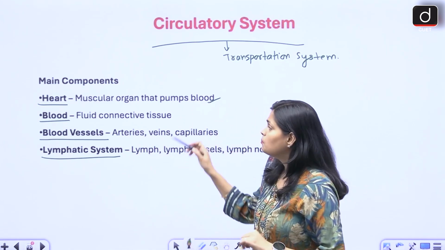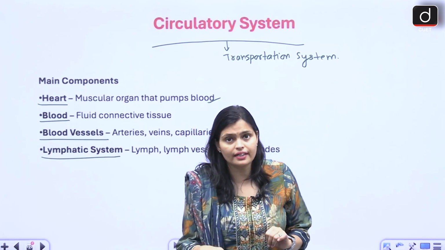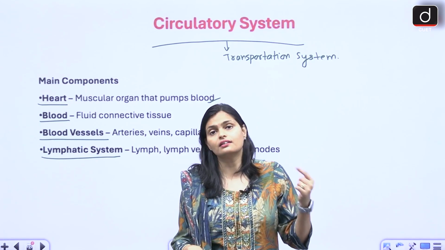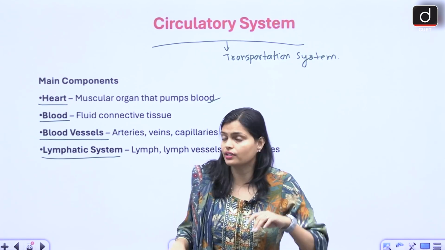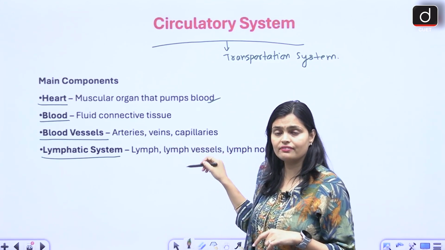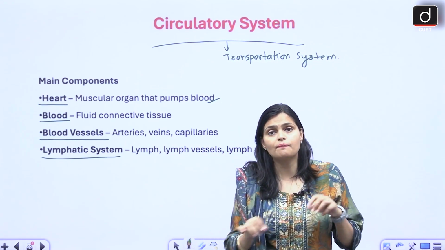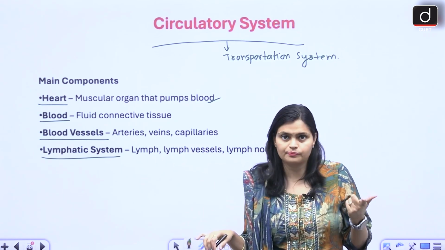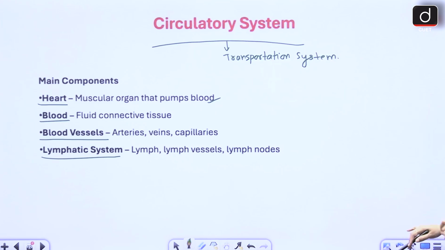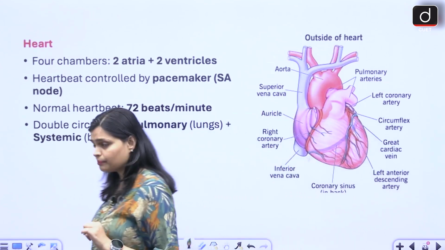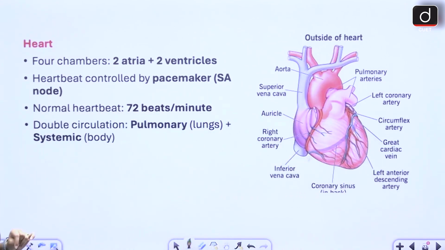ठीक है? Blood is a fluid connective tissue. It is a type of connective tissue. So via blood the material is transported to all the body organs. Blood vessels, three types of blood vessels we have: artery, capillaries and veins. These blood vessels are like a pipe like structure through which the blood is transported. Okay. Lymphatic system consists of lymph vessels and lymph node. So now let us see first of all the structure and function of heart.